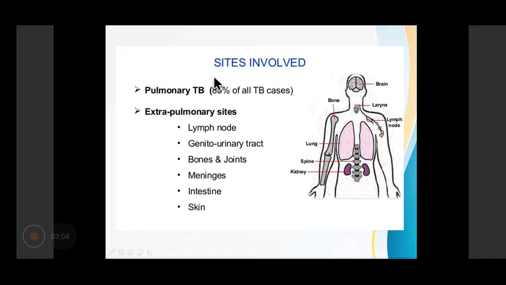Now, what are the sites of involvement of tuberculosis? It can cause pulmonary tuberculosis in 85% of all cases. It can also occur in extrapulmonary sites like the lymph nodes, the genitourinary tract, bones and joints, meninges, intestine, and the skin.